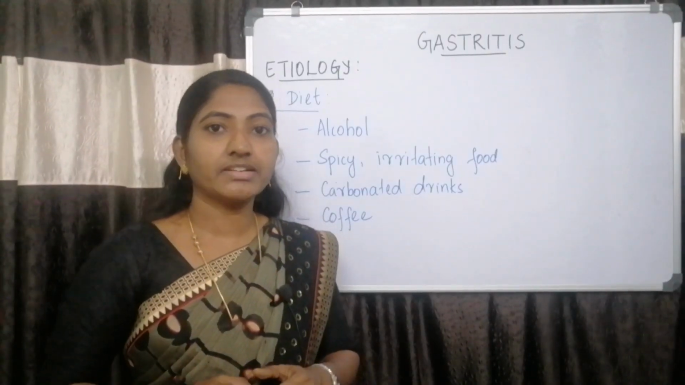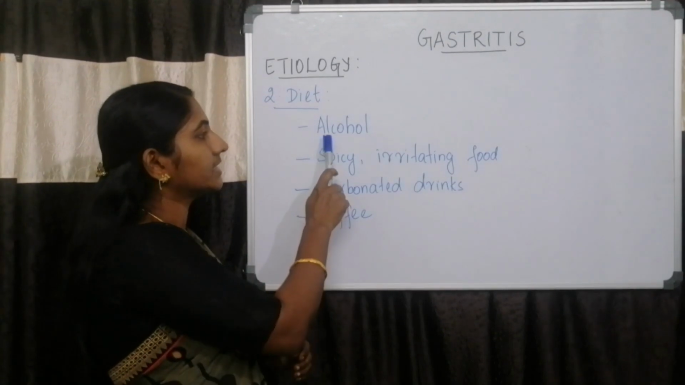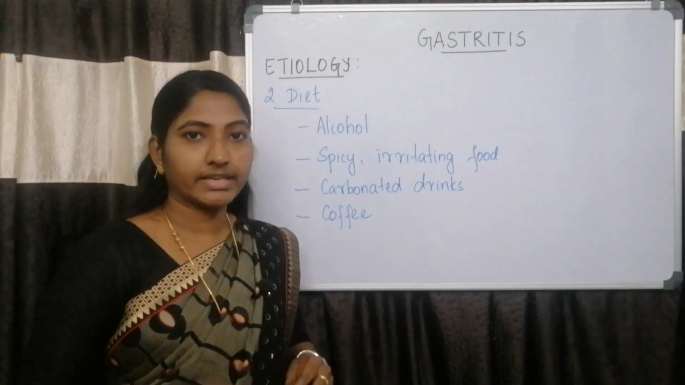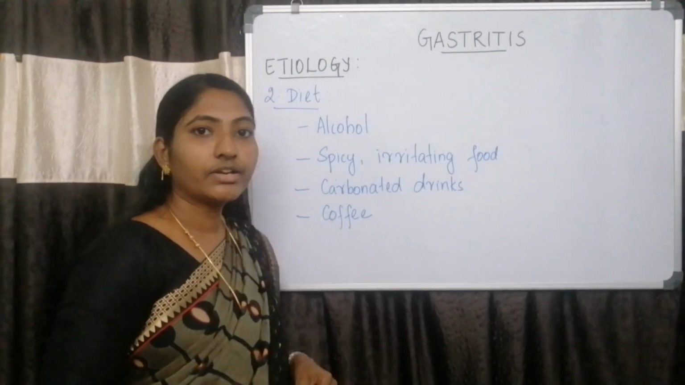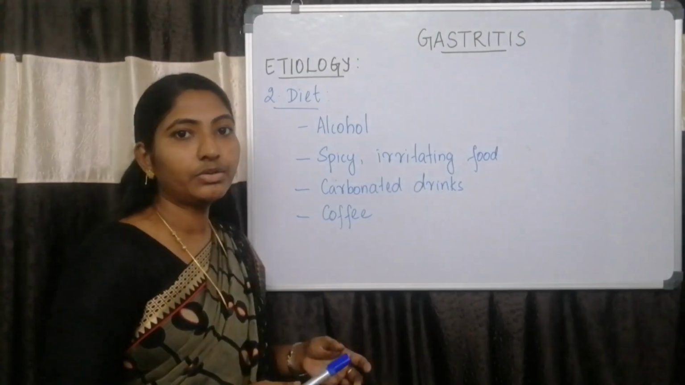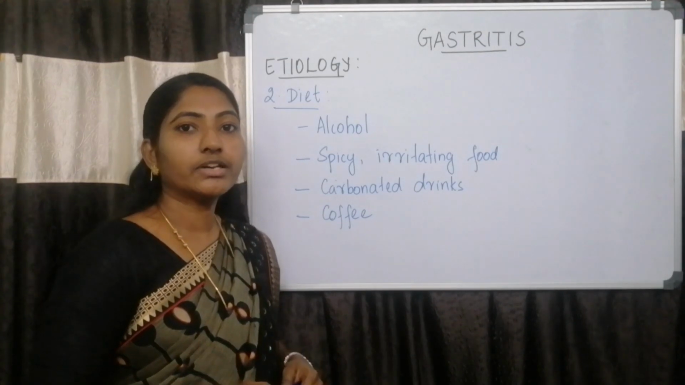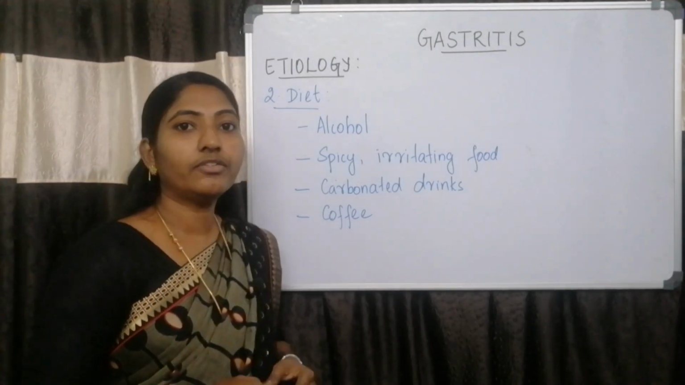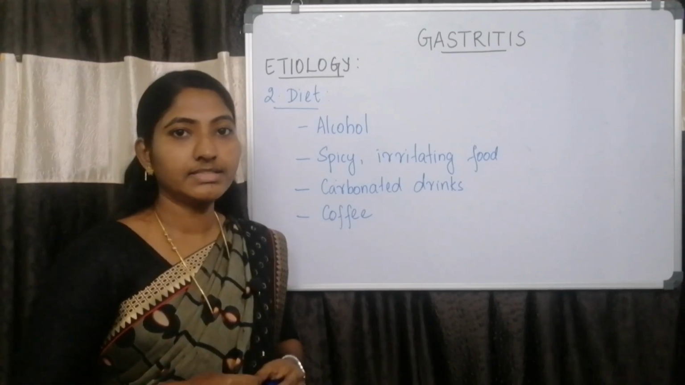The second etiological factor is dietary factor. Dietary factors include excessive intake of alcohol. Alcohol stimulates increased secretion of gastric acid. Then increased intake of hot, spicy and irritating foods will lead to gastritis. The third one is excessive intake of carbonated drinks, and the fourth one is excessive intake of coffee. These all can lead to increased gastric acid secretion.